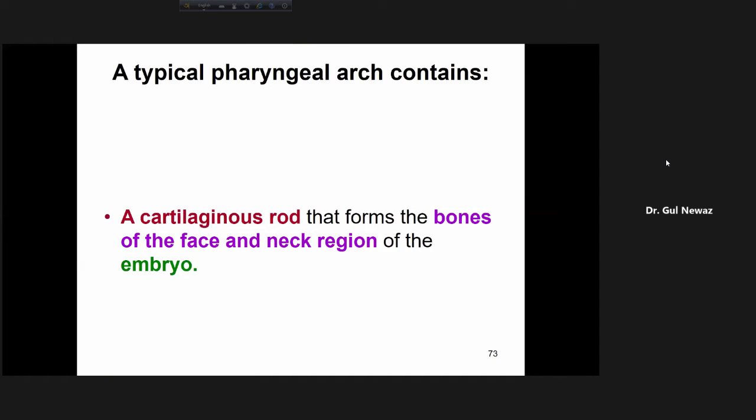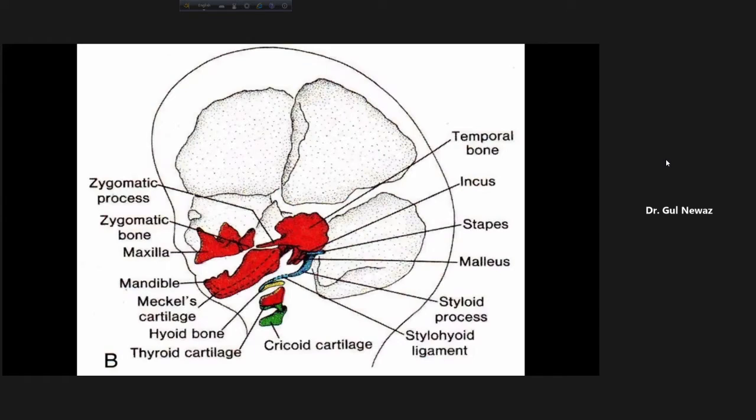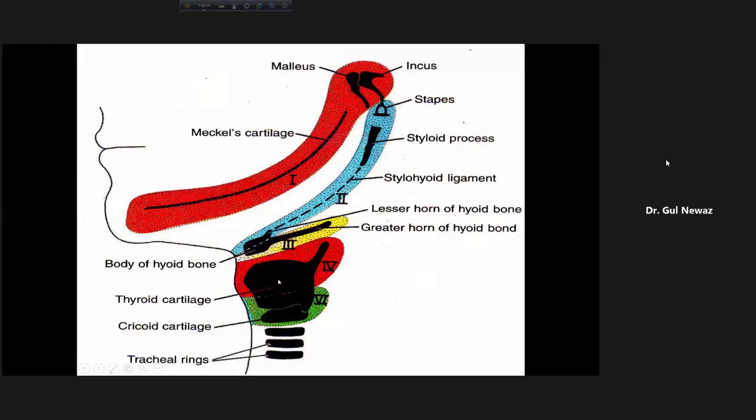Now I'm coming to what a typical pharyngeal arch contains. A pharyngeal arch has a cartilaginous rod that forms the bones of the face and neck region of the embryo. Like I told you, the maxillary prominence will give rise to the maxilla, zygomatic bone, and squamous part of the temporal bone. I told you the mandibular prominence will give rise to the mandible, the lower jaw. The hyoid arch will give rise to part of the hyoid bone, the upper part of the body, and the lesser horn of the hyoid bone. So this much I have told you.